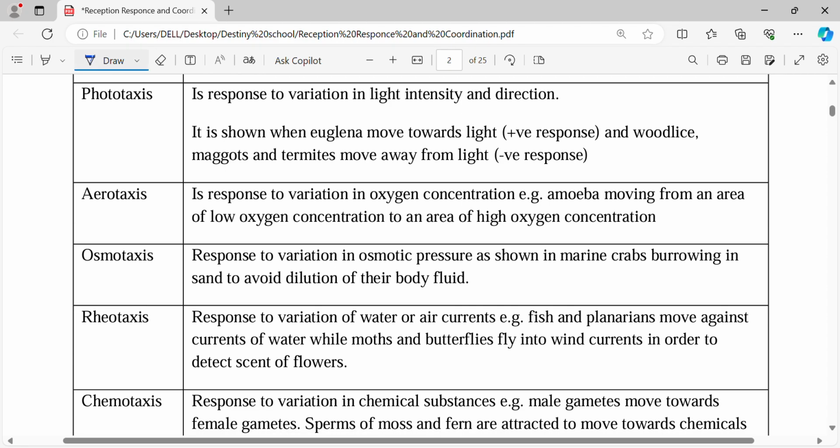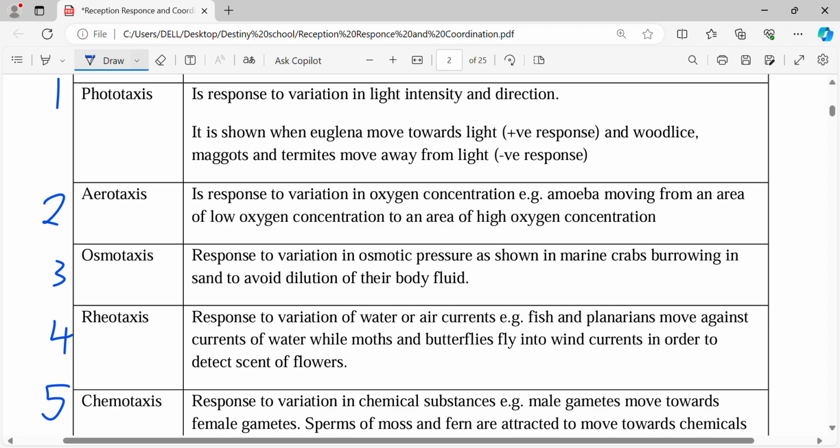Let's go to another type, aerotaxis, number 2. Aerotaxis is a response to variation in oxygen concentration. The whole body of the living organism moves towards oxygen, or it might move away from oxygen.